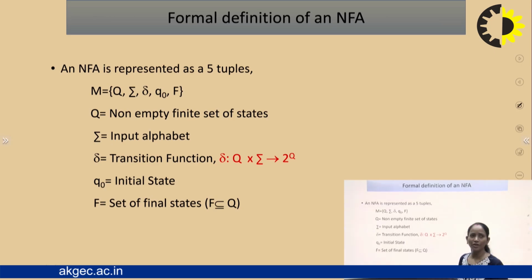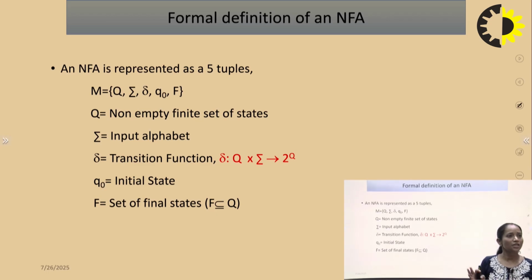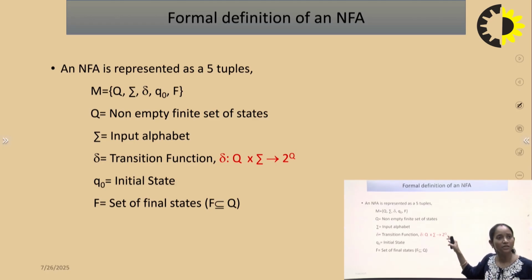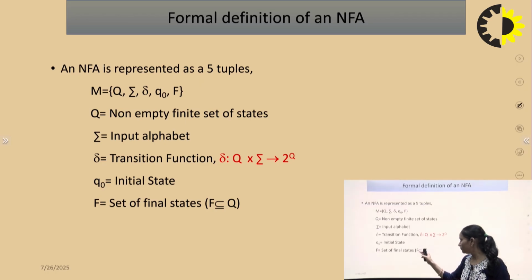What is the formal definition of the non-deterministic finite automata? It is the collection of 5 tuples, that is Q, Σ, δ, q0 and F. Q is the non-empty set of states, Σ is the input symbol set and δ is the transition function, which is defined as Q × Σ → 2^Q, as we have already discussed, because this is the non-deterministic finite automata. q0 is the initial state and F is the set of final states, and F is a subset of capital Q.